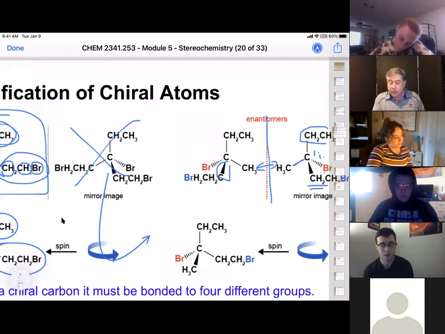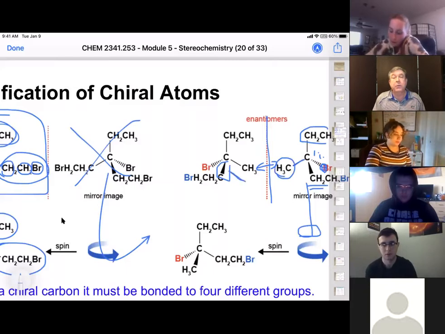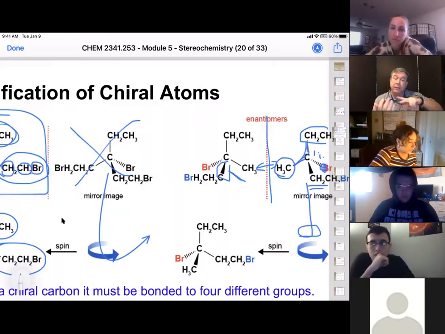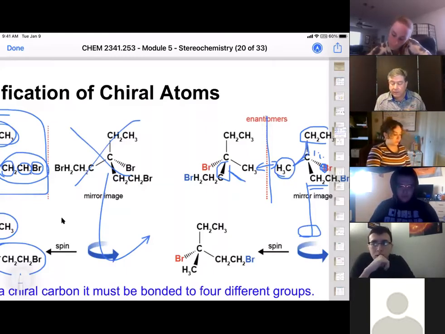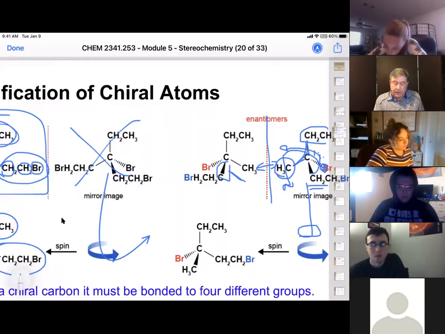Okay. So then what we're going to do is we're going to take this and rotate it around 180 degrees. So this methyl group is going to be lined up with this methyl group. That's why we do 180 degrees. We're trying to get the ones that are in the plane of the paper to overlap first, and then we look for the other 2 groups. Okay, if we do that, we can take that, we can rotate. So this bromine is going to come out to the front, this is going to go to the back, and we're rotating it 180 degrees.